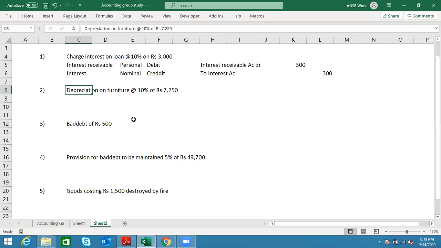Now, my question to you, what are the two aspects? Furniture account. Okay. And one more. Expense account. Cash account.